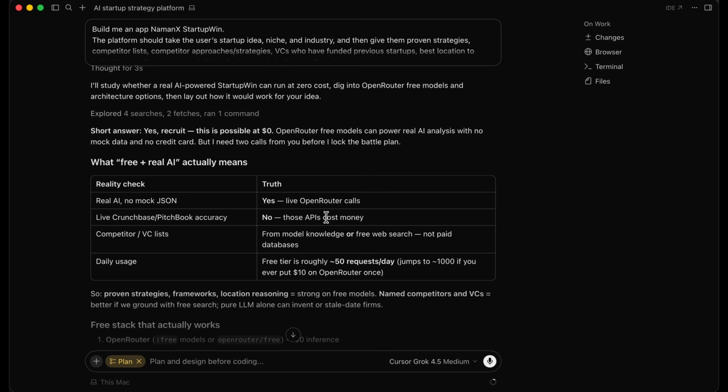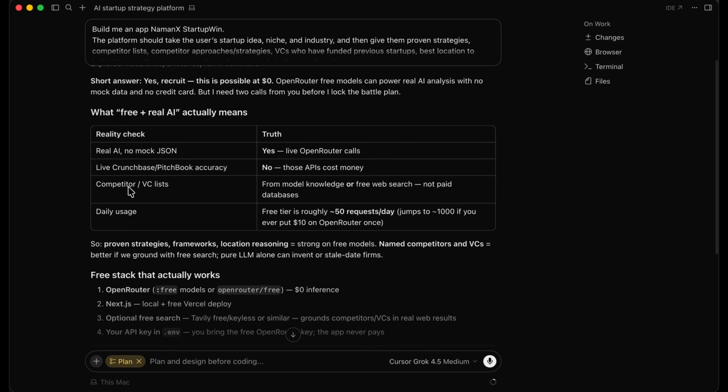So what it's doing here is giving us very honest and brutal feedback on our idea. It's saying that while we will be able to give you real AI answers, it's not going to be as accurate as Crunchbase or PitchBook because those APIs cost money. So competitor / VC list for model knowledge or free web search, not paid databases. Of course, that goes without saying. And daily usage: free tier is roughly 50 requests per day. So we can't scale this, but for our app, which is just a project for now, that's perfectly okay.